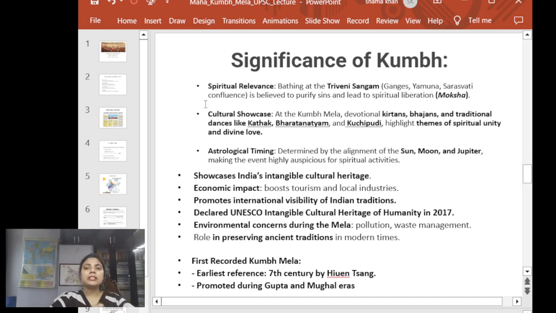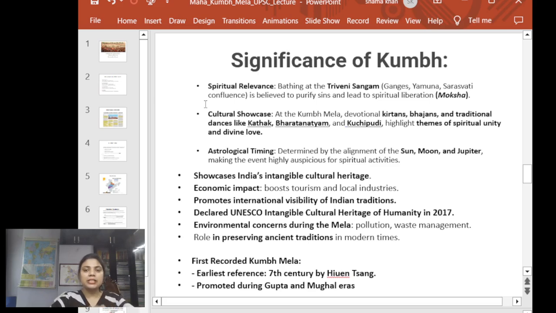Here we can see the significance of the Kumbh Mela. We have a spiritual significance. I have already said that people believe they are going to purify their sins and attain some kind of spiritual liberation. Apart from that, during this Kumbh Mela we celebrate a lot of dances like Kathak, Bharatnatyam, Kuchipudi. Apart from that, we have Kirtan and Bhajan. All of these somehow try to create a spiritual unity among the people.